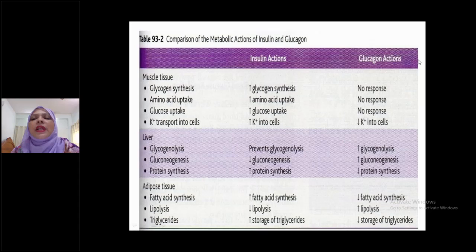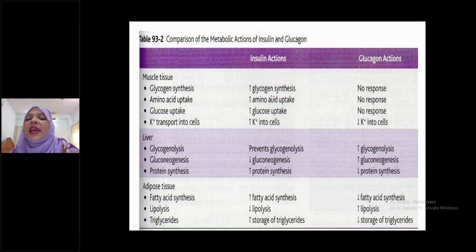See here, insulin action and glucagon action. On muscle tissue, insulin causes increased glycogen synthesis, as we know that it stimulates glycogenesis. It of course increases amino acid uptake, increases glucose uptake, and increases entry of potassium into the cell. These are all the functions of insulin, as we know.